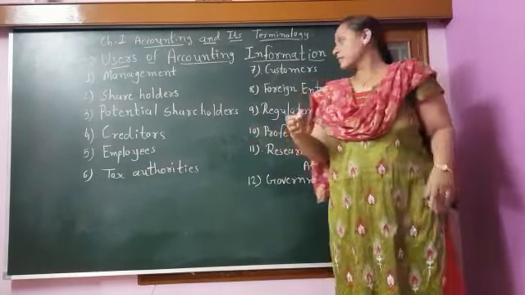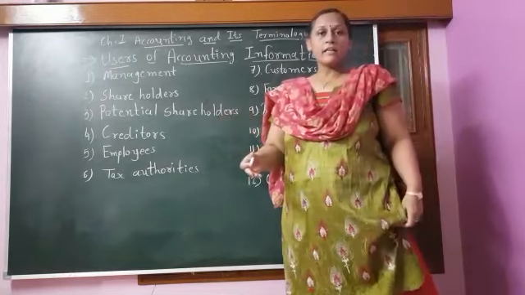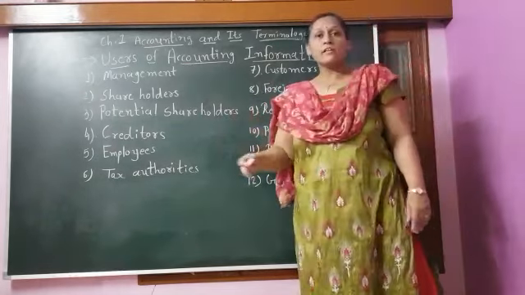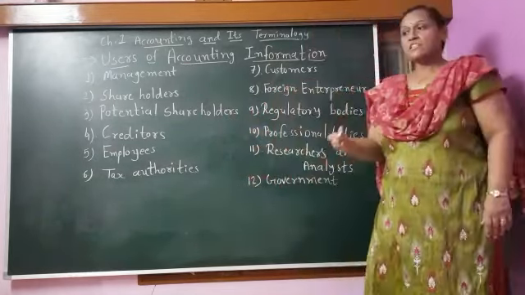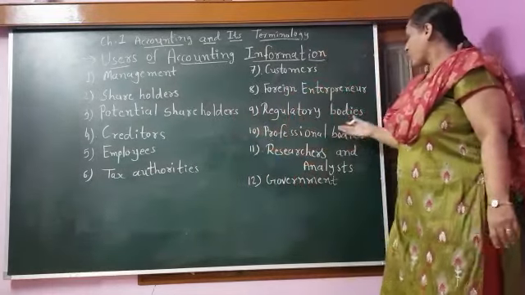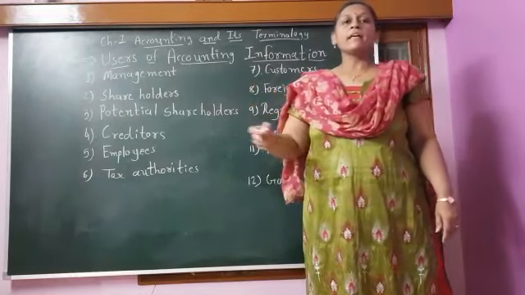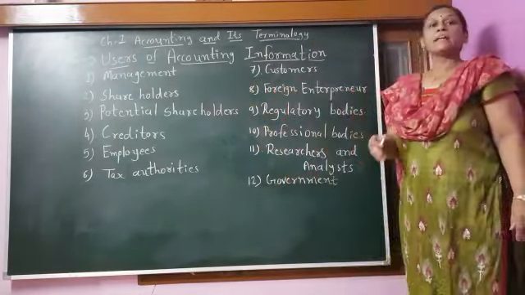The next is the professional body. The professional body in India, let's say ICAI, the Institute of Chartered Accountants of India, makes the accounting standards for accountants and gives guidelines to them, and whatever changes come in the accounting field, they release to Indian accountants. They also keep watch on the accounts of Indian companies, and give guidelines to accountants on how to write the accounts. So that is the professional body.